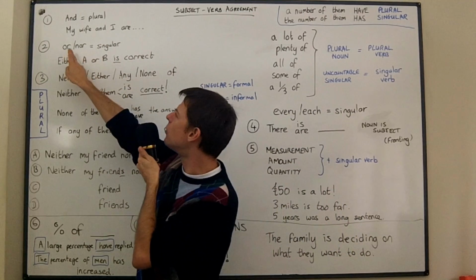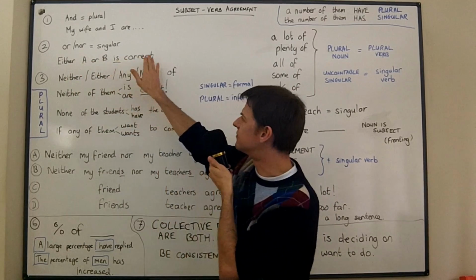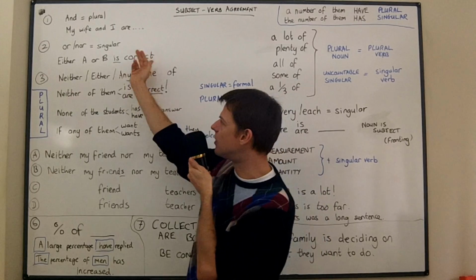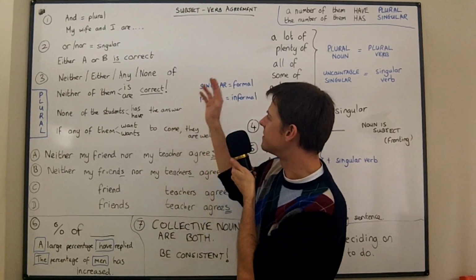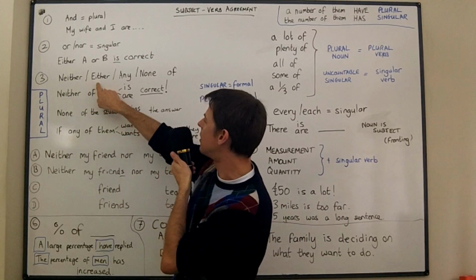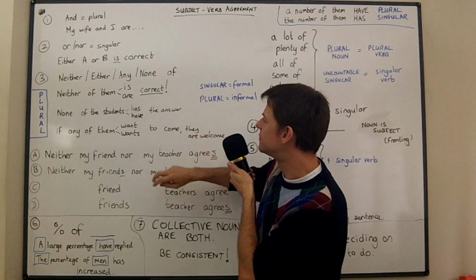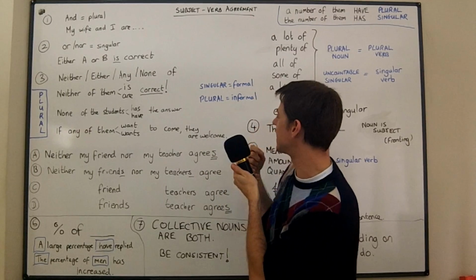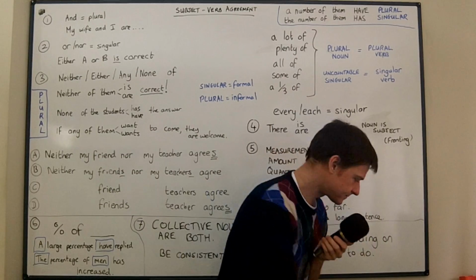Now, if we have an "or" or a "nor," it's singular in a simple "either A or B is correct" sentence. Either A or B is correct, not are correct. Either A or B is correct. However, things get a little more complicated if we have an "of," with neither, either, any or none of. We can use singular or plural, and singular is actually formal and plural is informal.